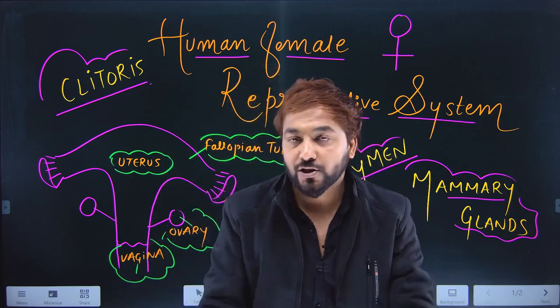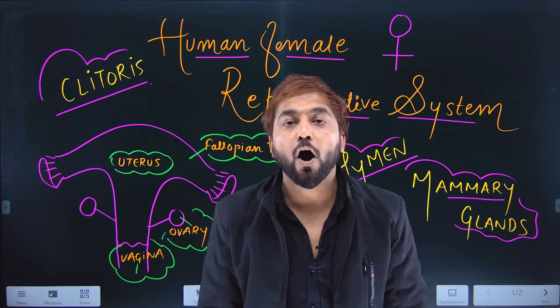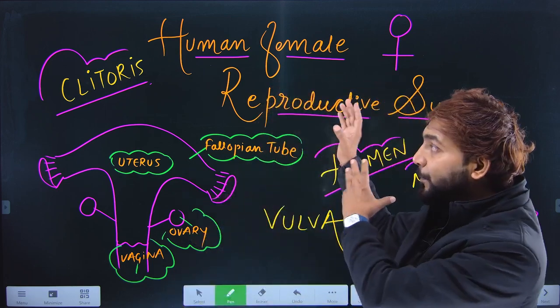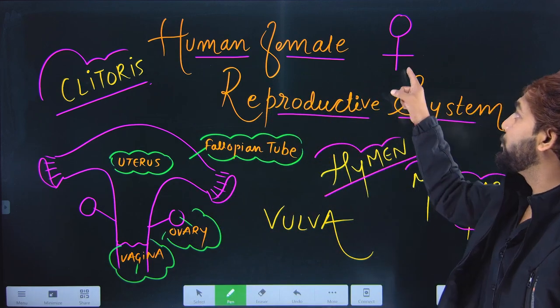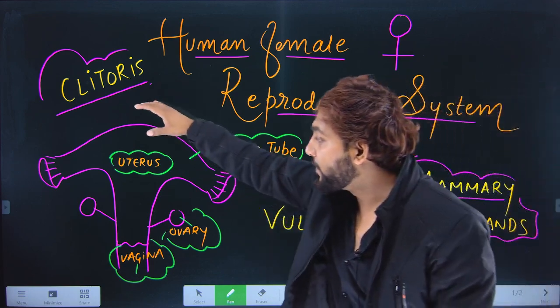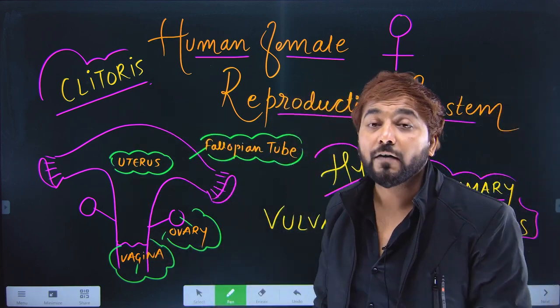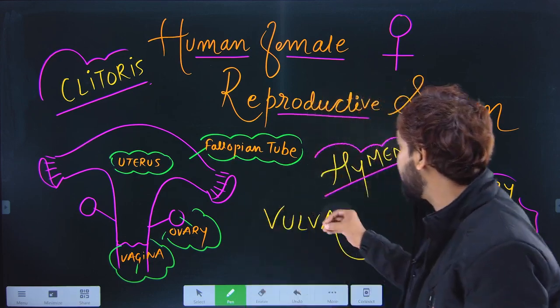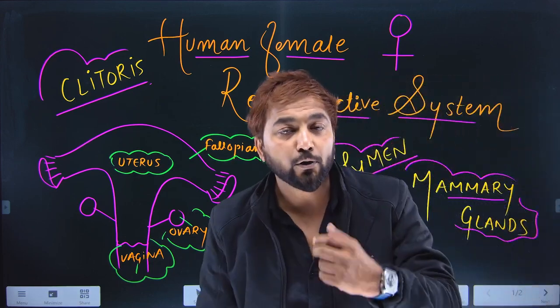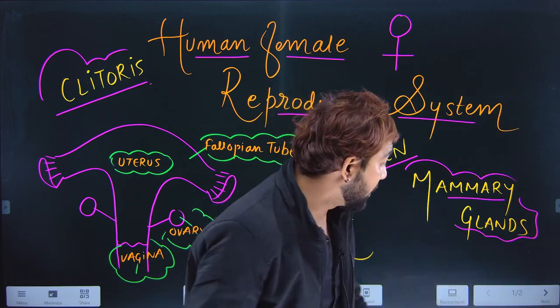Today, in this short session, we are going to see an overview of the human female reproductive system, the rough diagram of the female reproductive system, and these are certain parts. Let's try to understand certain particular details.